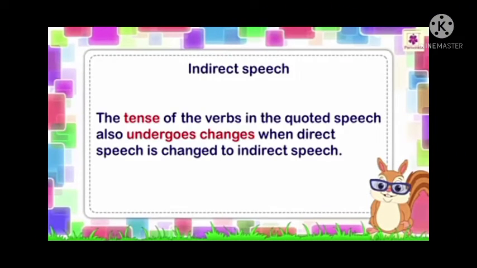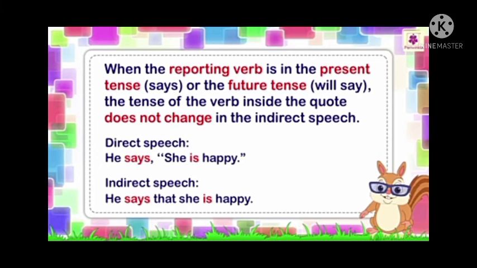Next, the tense of the verb in the quoted speech also undergoes changes when direct speech is changed to indirect speech. When the reporting verb is in the present tense, like says, or the future tense, like will say, the tense of the verb inside the quote doesn't change in indirect speech. See the example: direct speech, he says, "She is happy." Indirect speech, he says that she is happy, because here the tense doesn't change.